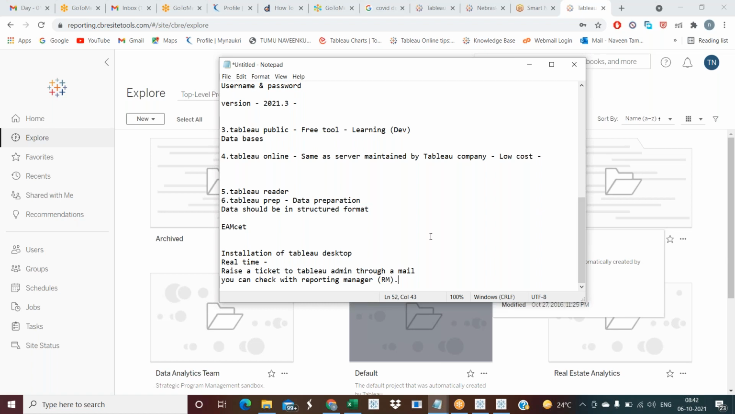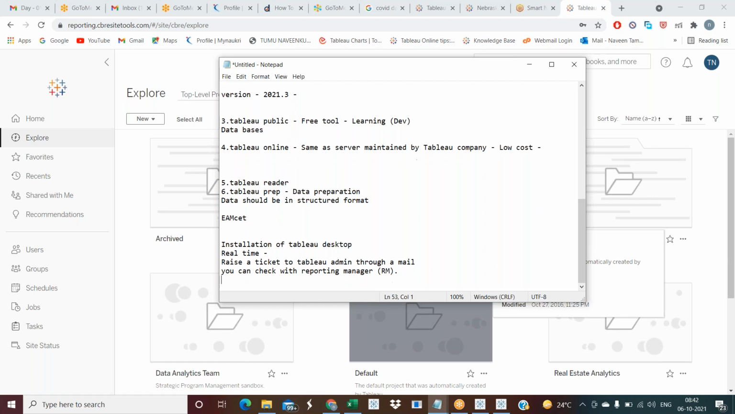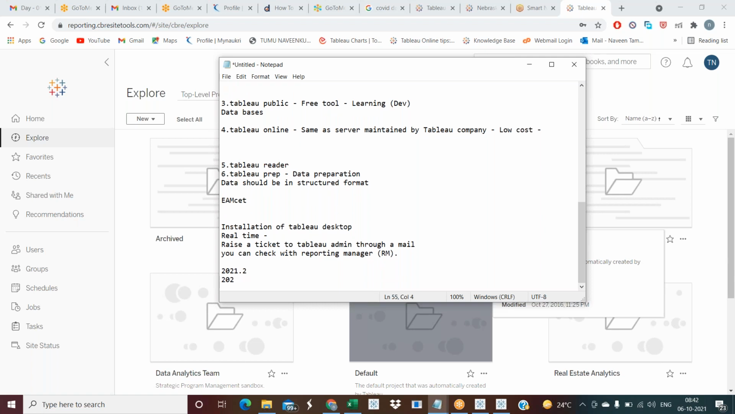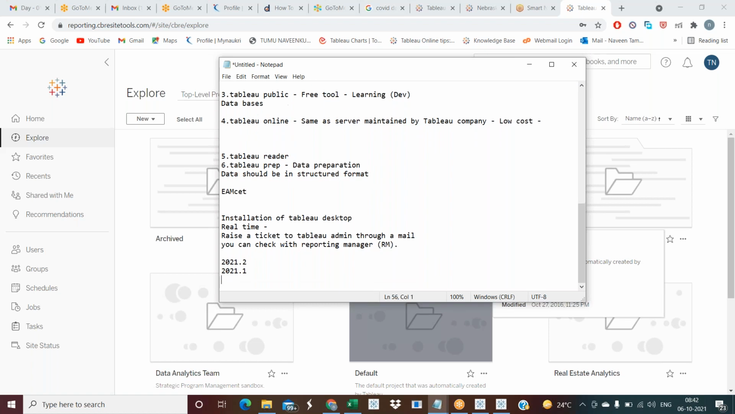So this is Tableau Desktop. The latest version is 2021.2, I think; 2021.3 may also have come, but I didn't see it. So now you can install 2021.1, or else you can install 2020.4. Any of the versions is fine. Some features are different, that's it, no problem.